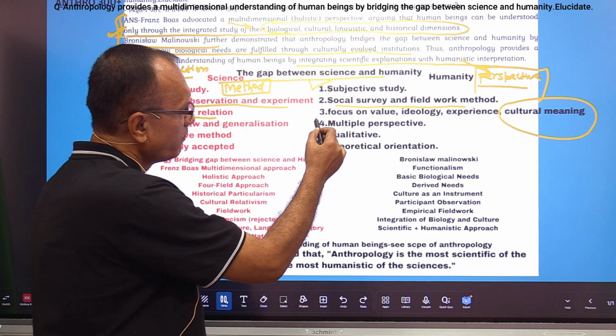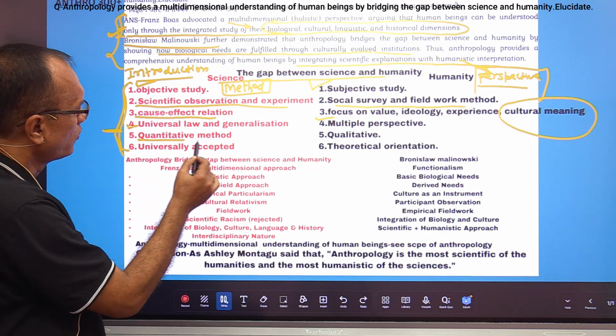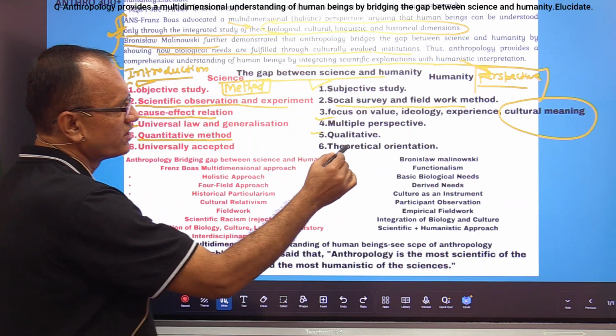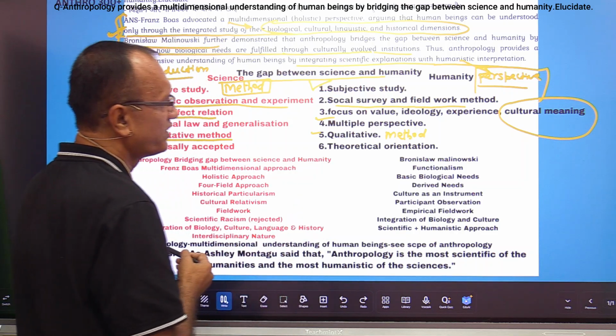Here we have multiple perspectives. In science we follow quantitative method, and here we follow qualitative method. So here our method is different.